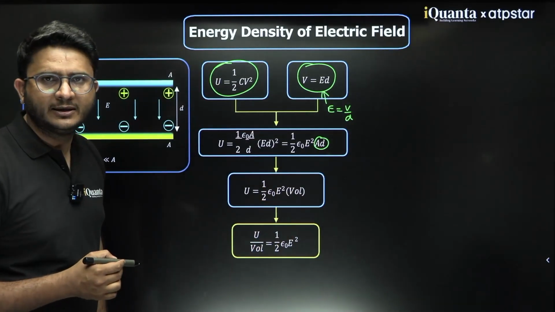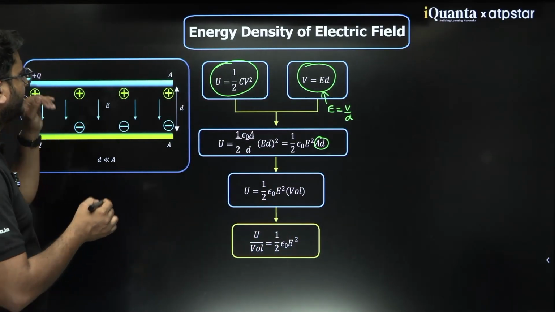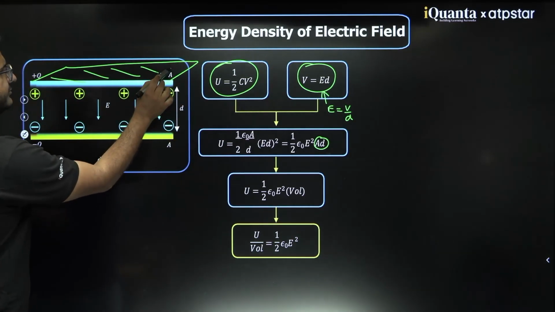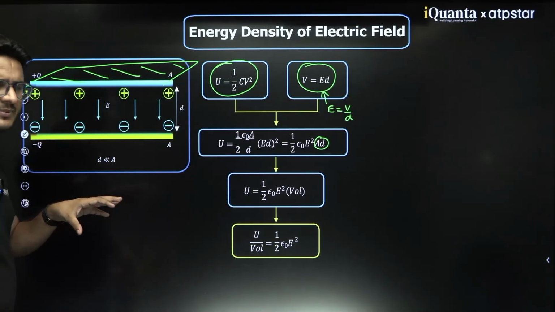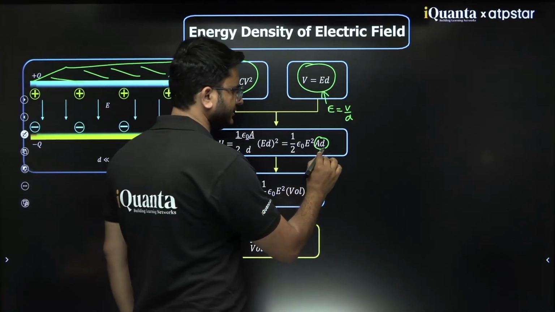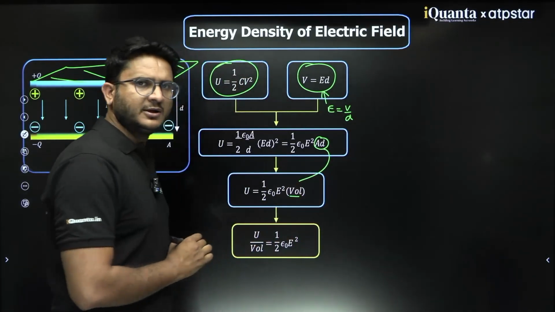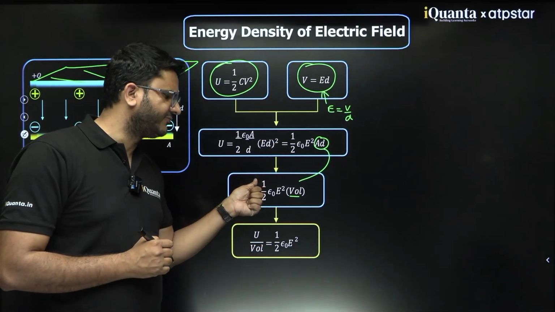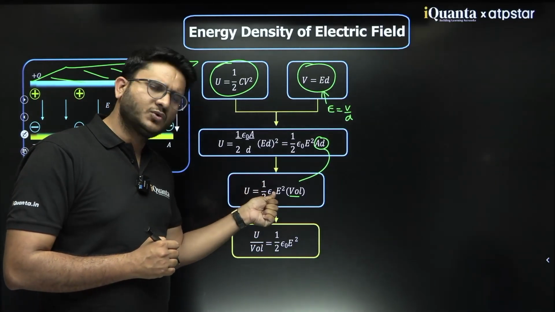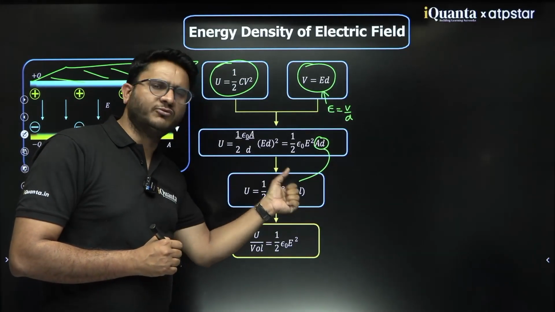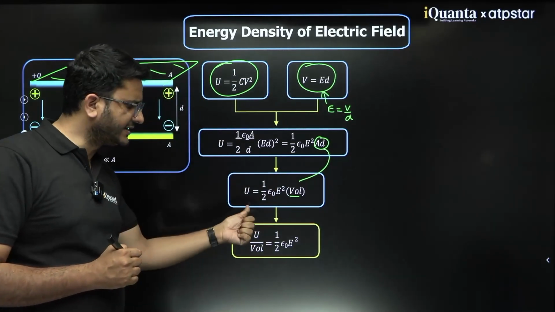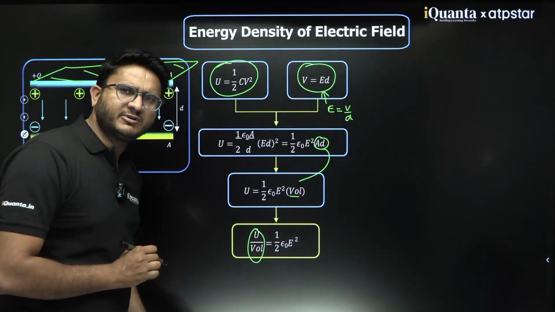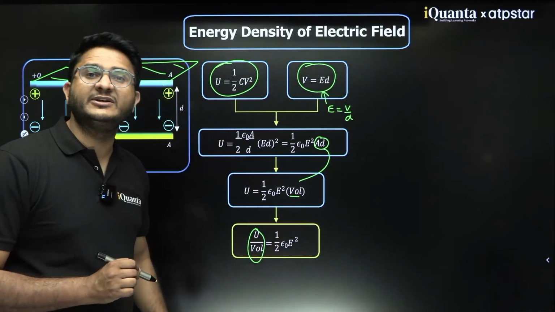A into D. A is the area of the plate, and D is the separation. So this is the volume of the capacitor. So the total energy stored between the plates of the capacitor is half of epsilon naught into electric field square into volume. If you find energy density, that is energy per unit volume, this value would be what? Half of epsilon naught E square.